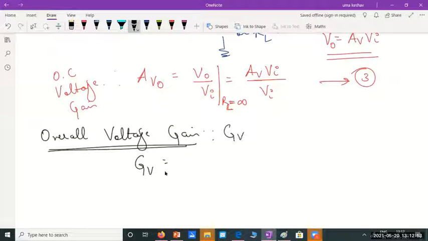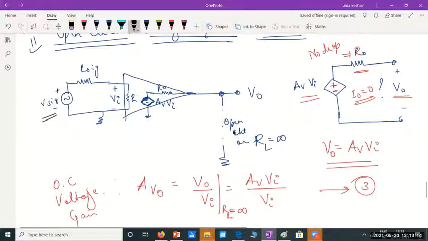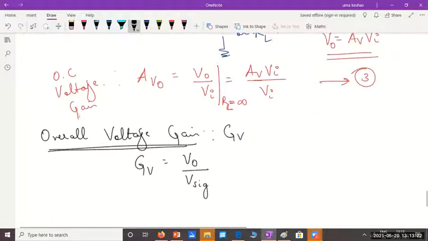We'll call this Gv. It is defined as the final output voltage divided by the actual input voltage given in the circuit. So the final output voltage is V0 divided by the actual input applied to this circuit, Vsig.